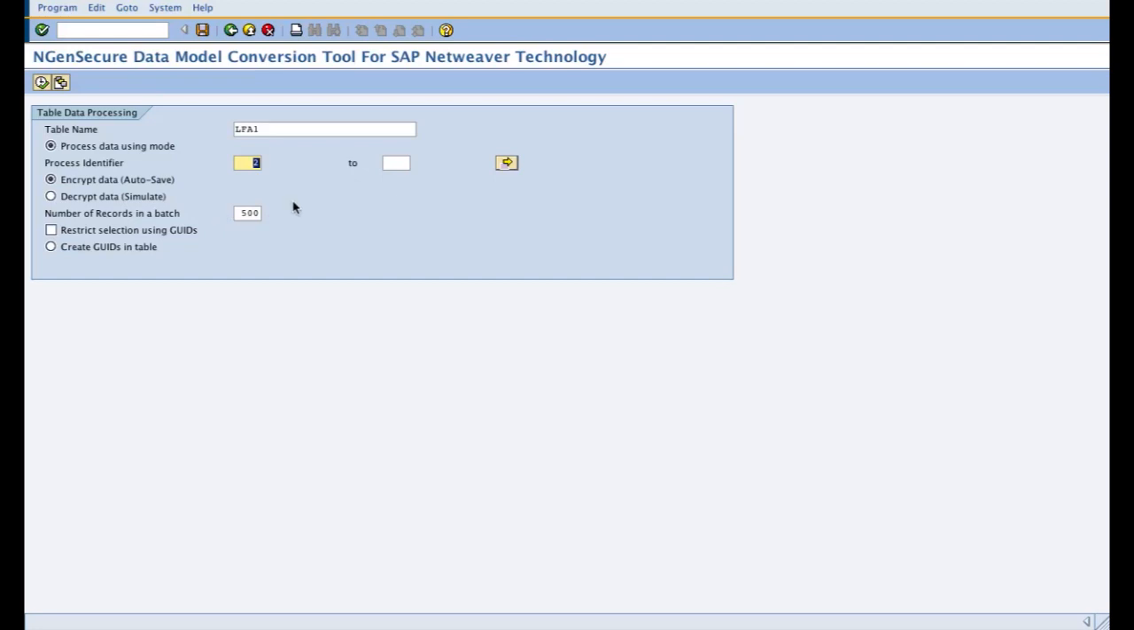It's recommended to use up to 500 records at a time in a batch, but you can increase. But since the encryption process is usually a very heavy process and you are going to encrypt a batch of records in one shot, depending on your CPU processing time, it can take a lot of time. So it's recommended to perform this activity in small batches. So I'm choosing 500 as my number of records in a batch to process, choosing the encrypt data autosave option, and my table and the process identifier.